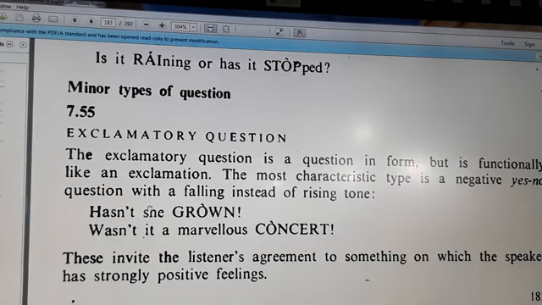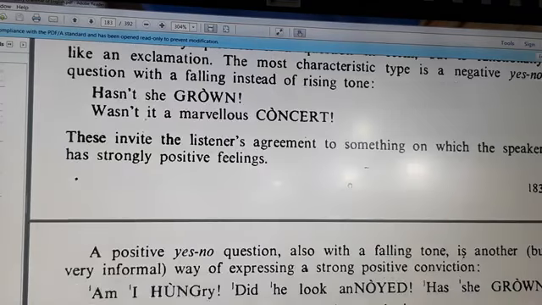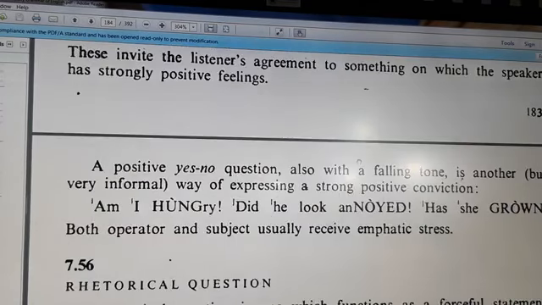I am sure that she has grown, of course, but I want to confirm this information, so I say, hasn't she grown? And in this way, we express our attitude with this type, in order to seek the listener's agreement about what I say. When the question is positive, the same, it expresses a strong positive conviction.